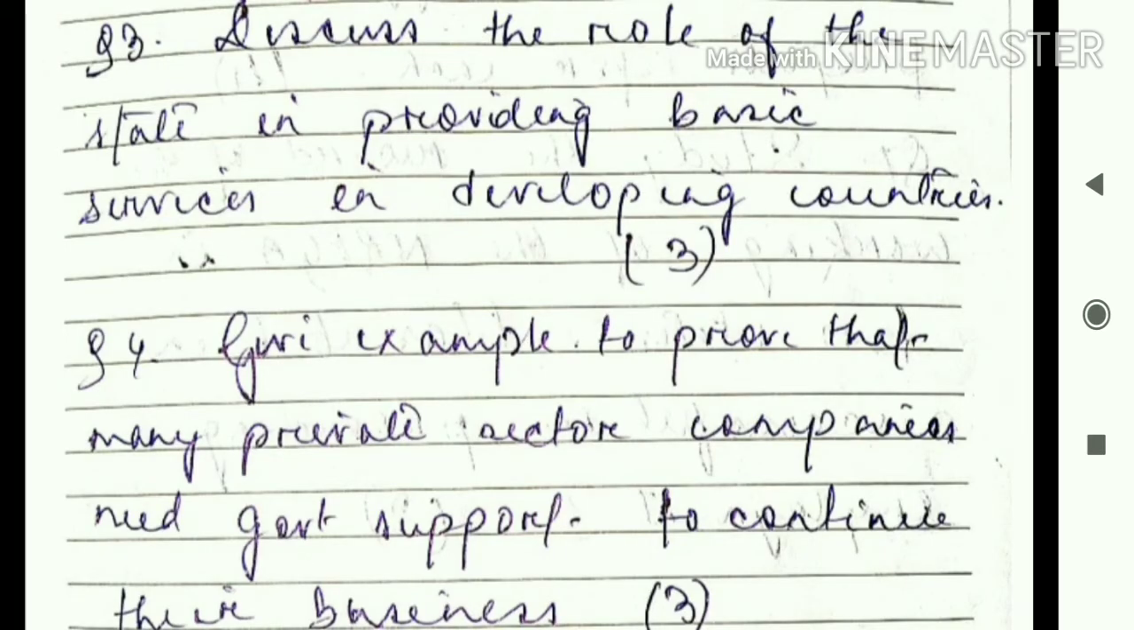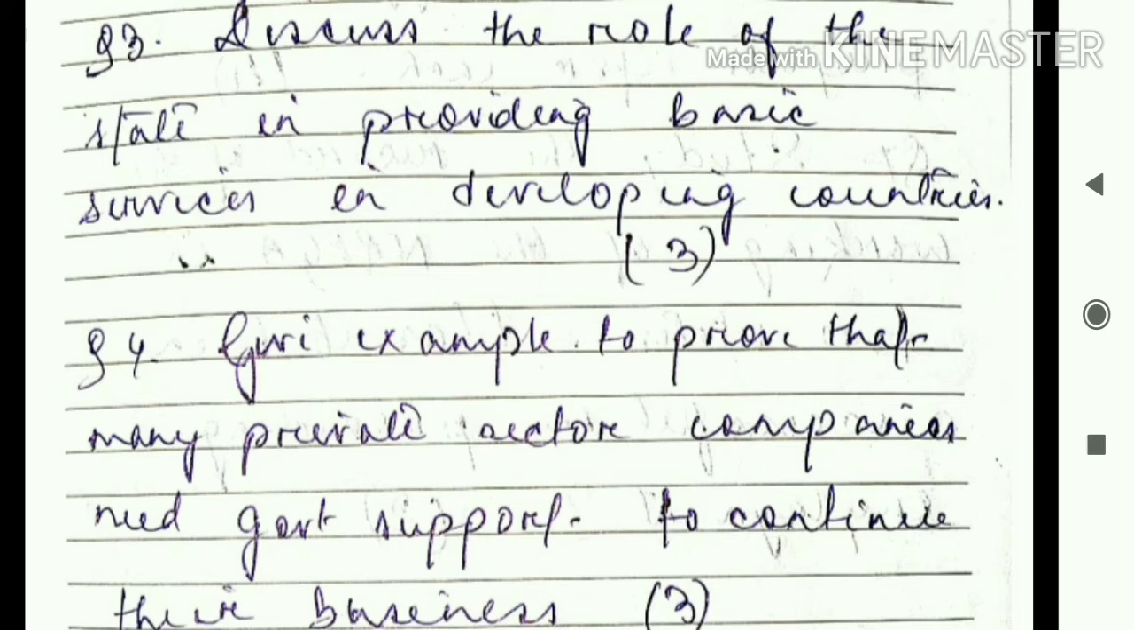Third question is, discuss the role of the state in providing basic services in developing countries. So yes, it is very crucial for the state to provide the basic services like health, education, electricity, water supply, transport, sanitation, etc. in developing countries, because all these basic services are the indicators of human development. So it is the state who is responsible for providing all these facilities to its people for helping them in leading a comfortable life. So this is your answer number 3.